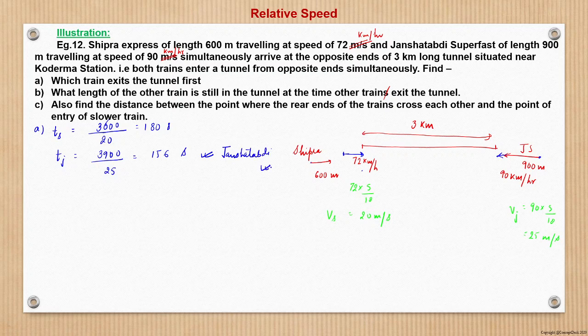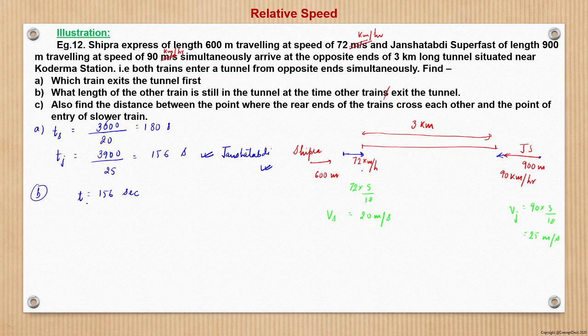Jansatabdi. Right. Now for part B. What length of the other train is still in the tunnel at the time the other train exits the tunnel? So at the time when Jansatabdi is exiting the tunnel, what portion of Shipra is inside the tunnel? That is nothing but time t equal to 156 seconds, right? That is the time when Jansatabdi is exiting.